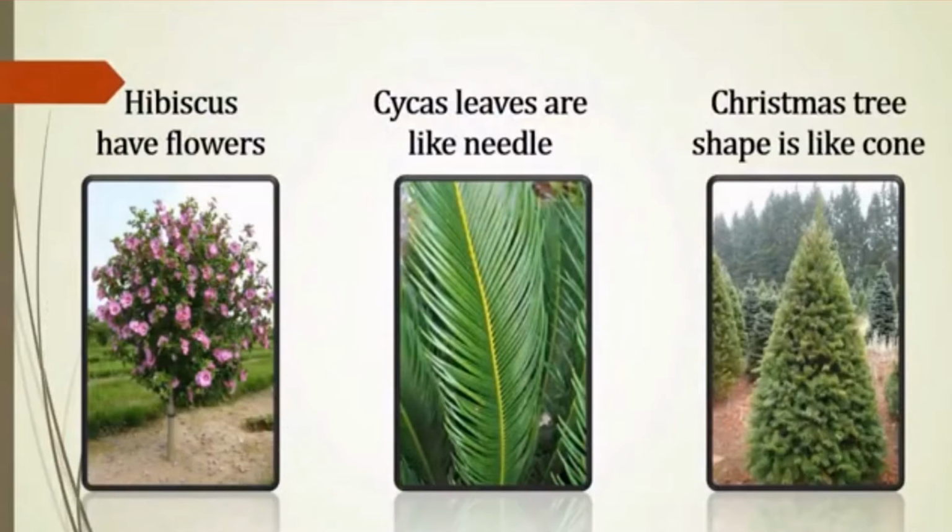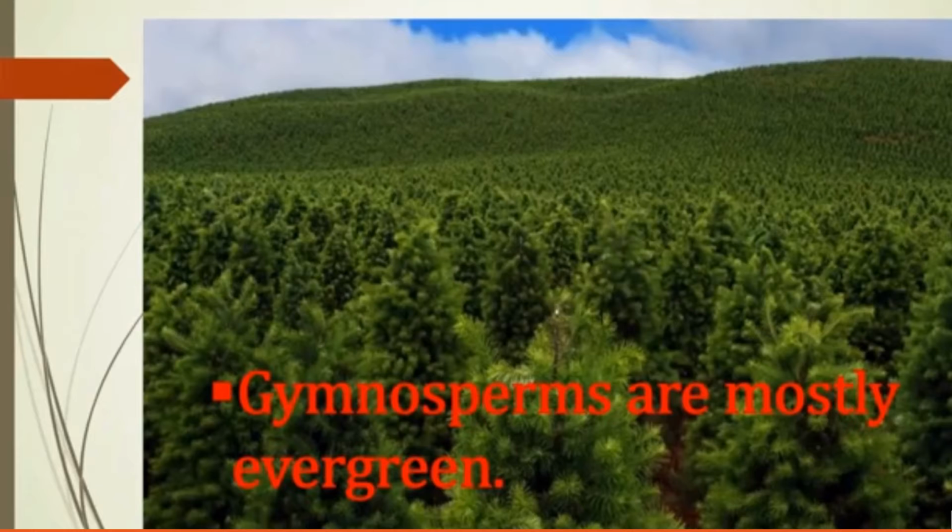Now, what are the similarities? What are the differences that we see here? Hibiscus plant had flowers. Cycas leaves were like needles, and Christmas tree is like a cone shape. So these are a few characteristics that we need to keep in mind while studying gymnosperms and angiosperms.